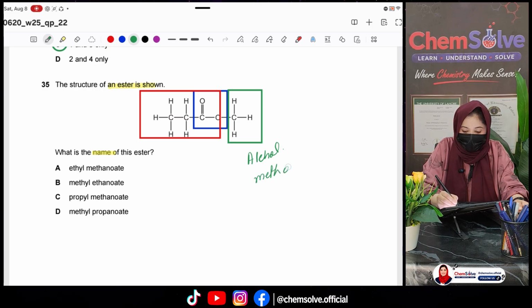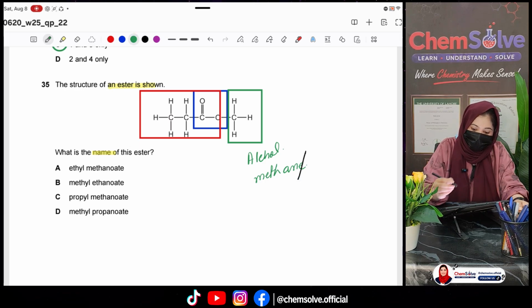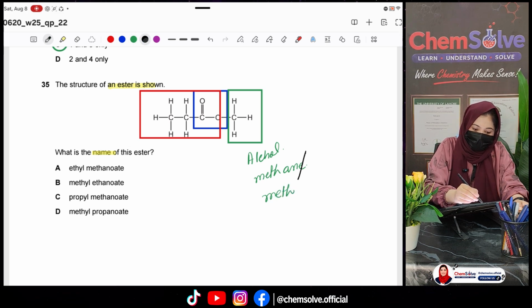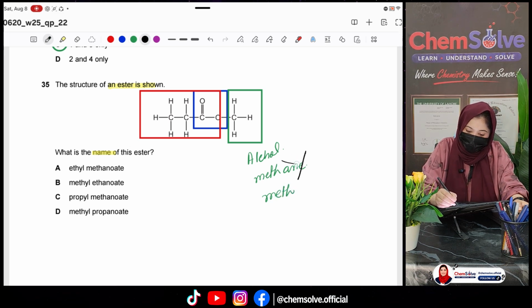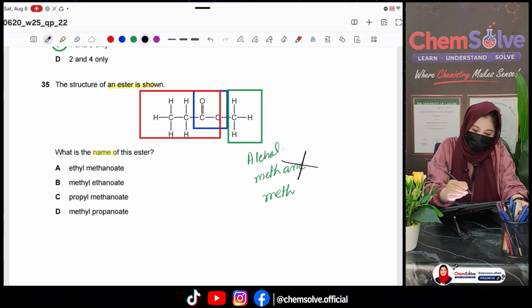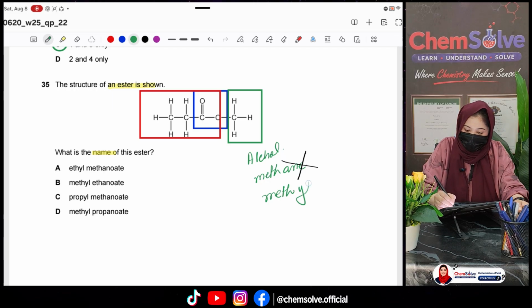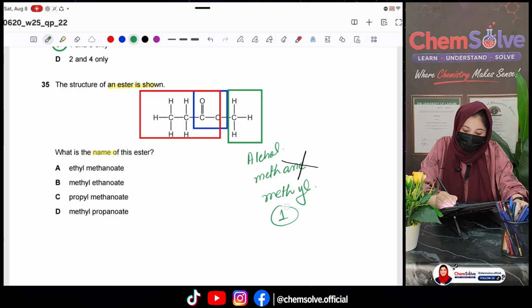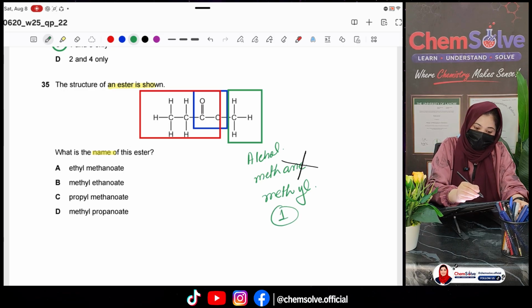So this is methane. What we do, we basically cut this E, not only E, we will cut the whole ane and will add yl. So this is methyl. We will name it first.